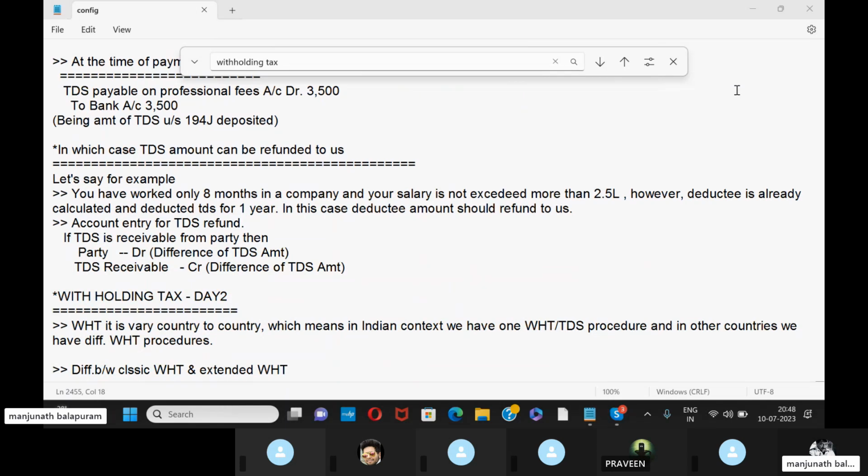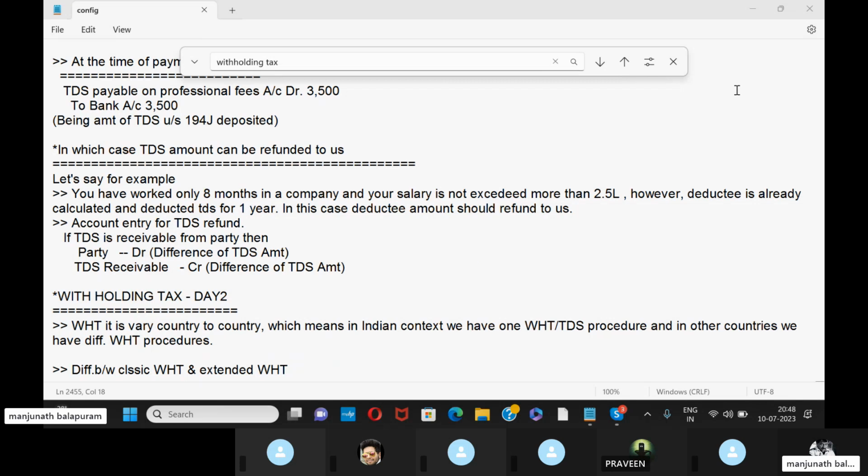The next example is in which case TDS amount can be refunded. Let's say for example in a company, an employee worked only for 8 months instead of 12 months, I mean 1 year. But the TDS was already calculated and deducted for 12 months. We have worked only 8 months in a company and our salary did not exceed 2.5 lakhs. However, TDS is already calculated and deducted for 1 year. So in this case, the deducted amount should be refunded, right?